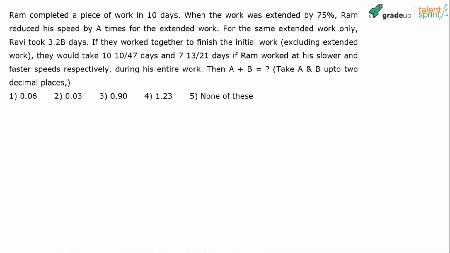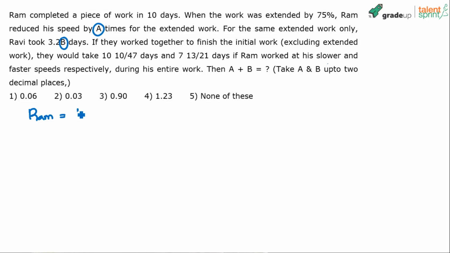So he is asking us to find out the sum of A and B, the 2 variables used here. Now reread the question because it's important that you understand the question very clearly. Ram completed a piece of work in 10 days. Ram can do a piece of work in 10 days. So can you say Ram's capacity is 1 by 10?